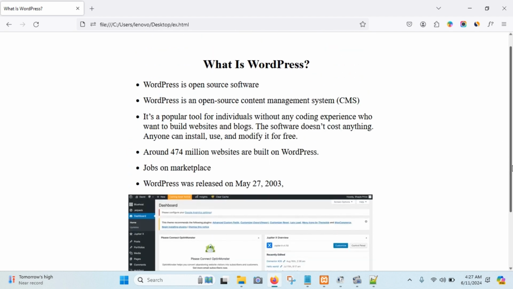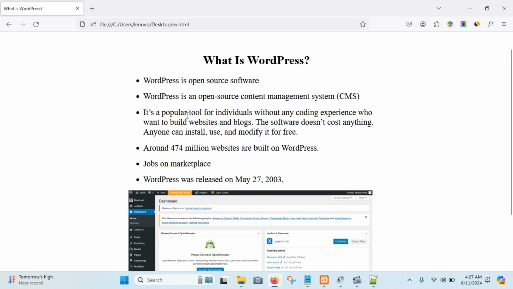And now you can see that it's a popular tool for individuals without any coding knowledge who want to build websites and blogs. If you wanna create any website, you don't need any coding knowledge, you don't need any skill about the codings. Without coding knowledge you can create any website for you, for your clients. Okay, it's better, right? Because you don't need any coding knowledge. And also you can use this free.